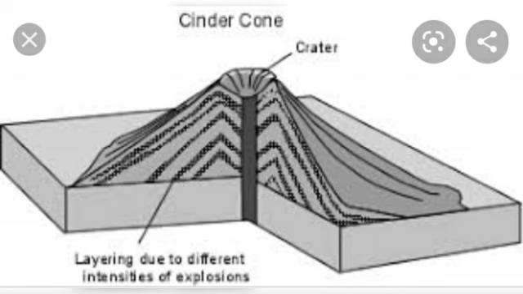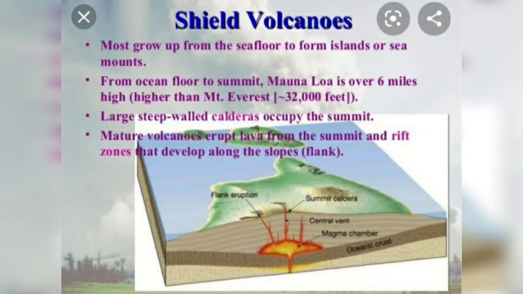Coming to the extrusive forms, the first one we have is the ash and the cinder cones. They are formed when the volcanic eruption is explosive. The ash and the cinder begin to settle around the crater, the opening of the mountain. This is not very high. Then we have the shield volcanoes or the lava shield.